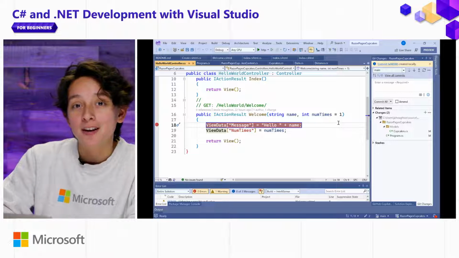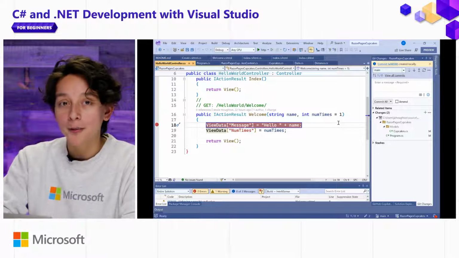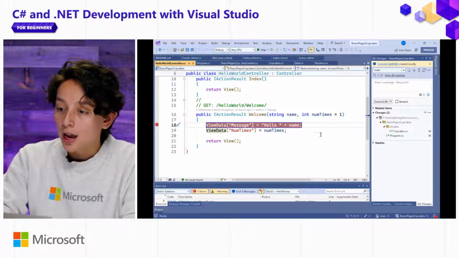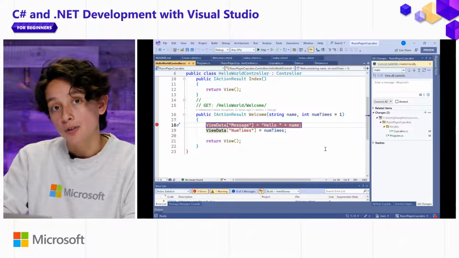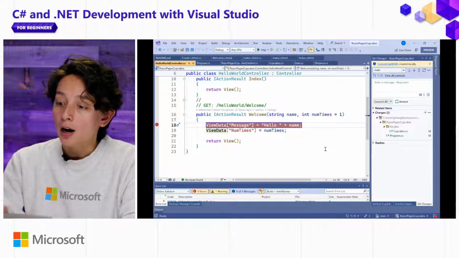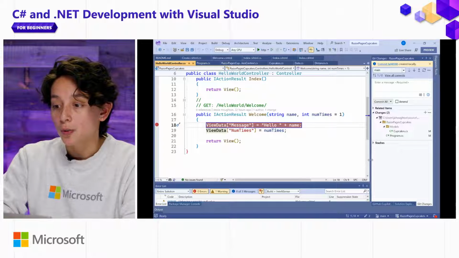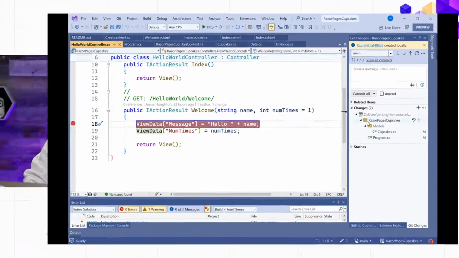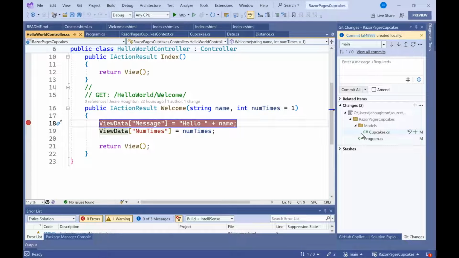Another way to work with others collaboratively is using Git. I will talk more about Git in another video, but if you're familiar with Git and its power, we have a lot of Git tooling built into Visual Studio 2022. So off here on the right side, I have the Git changes window open, and that's going to allow me to preview all the changes that I might be making in this session of coding.